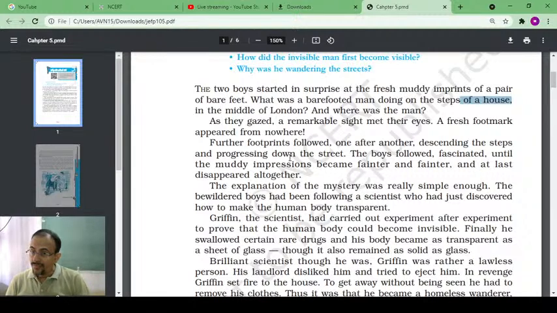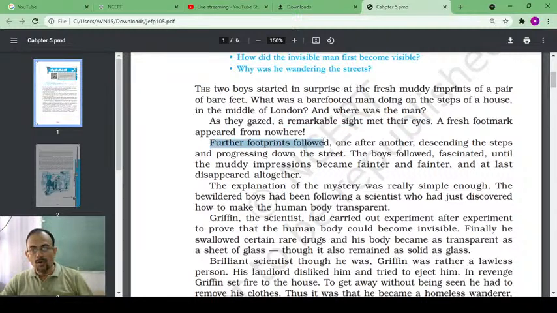Where was the man? As they gazed, a remarkable sight met their eyes. This is a beautiful sentence, dear students. A remarkable sight met their eyes. As they were gazing in surprise, a fresh footmark appeared from nowhere. They were focused on the old footprint, but in the meantime, what happened? A fresh footmark started appearing from nowhere.